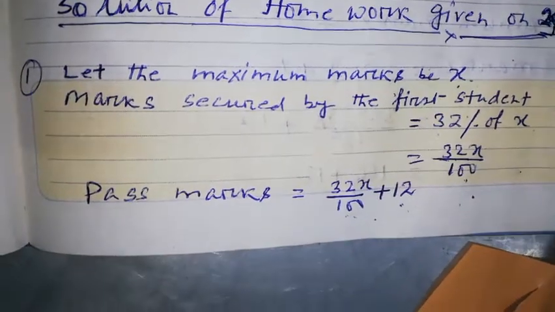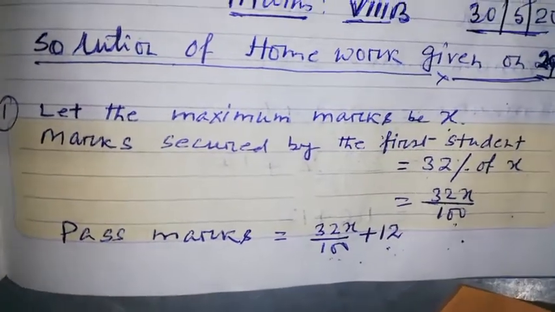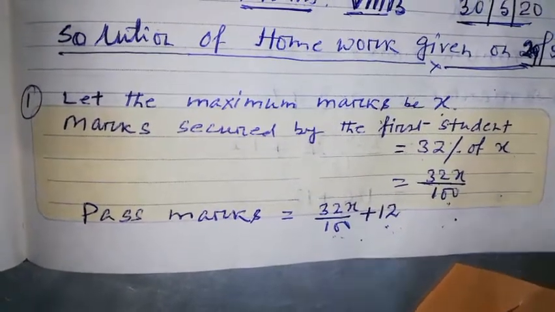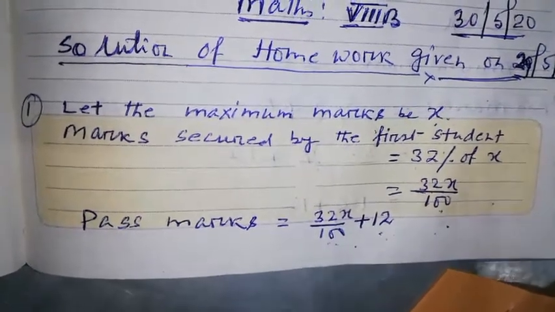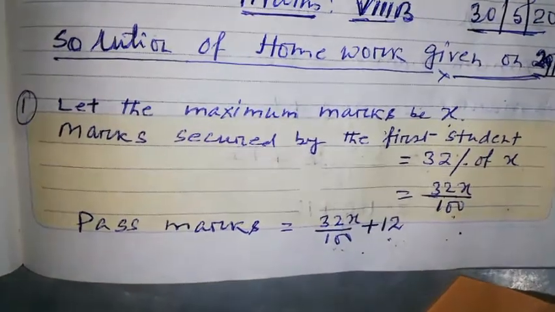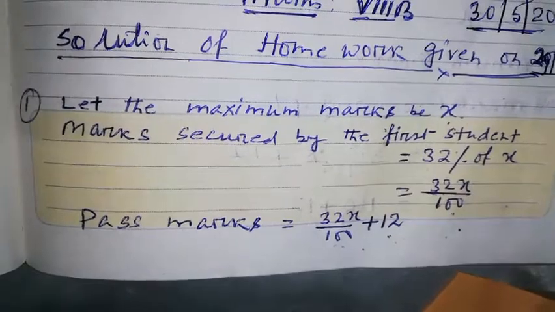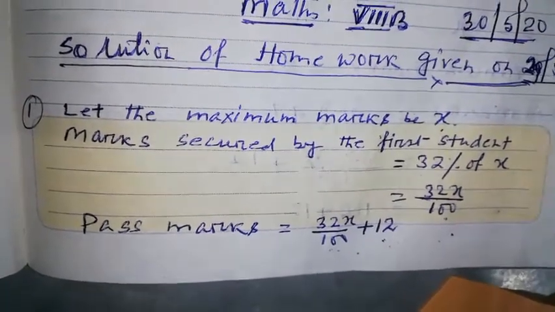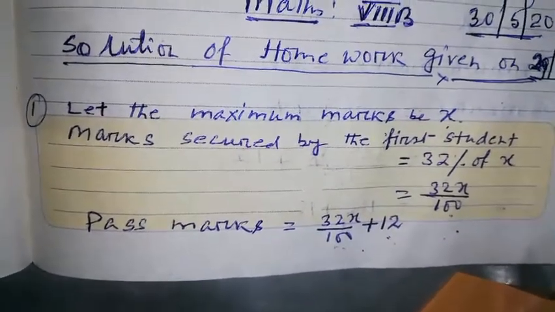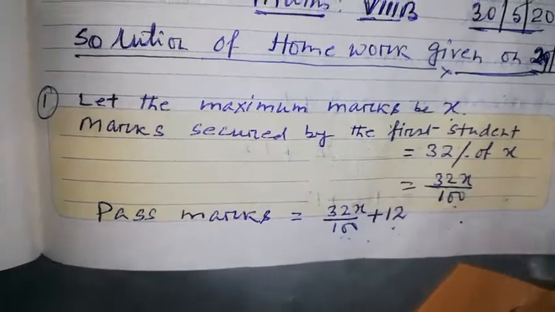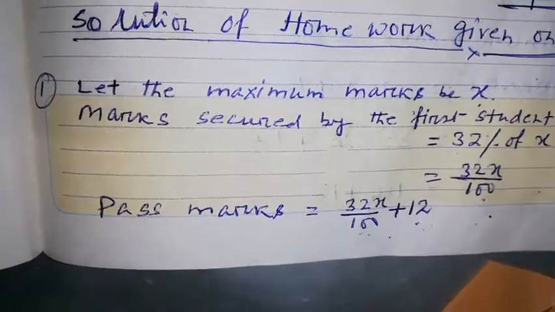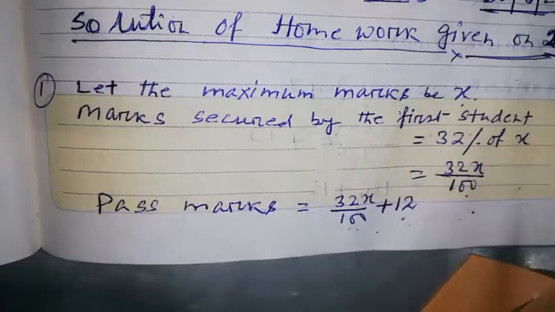Before going to solve the problems, let me tell you one thing and you must remember it. Pass mark for each and every student is always the same. Let me give you one more example before solving it. In Don Bosco Academy, suppose the pass mark is 40. If a student scored 32 marks out of 100, he failed by 8 marks. So what is the pass mark of the examination? 32 he scored and he failed by 8 marks. So 32 plus 8, that is 40, is the pass mark.